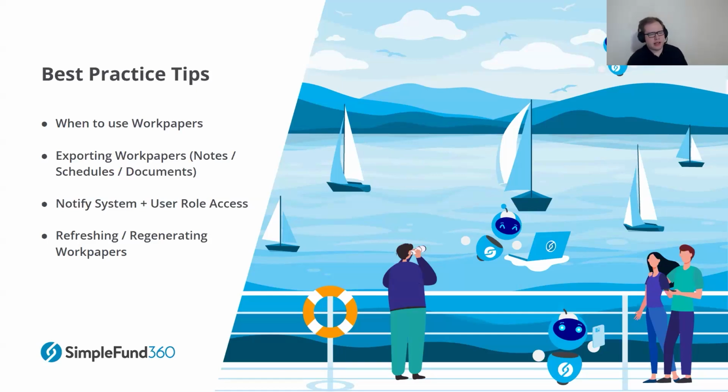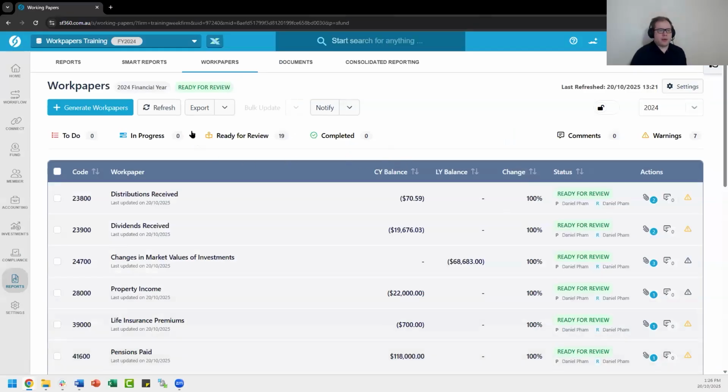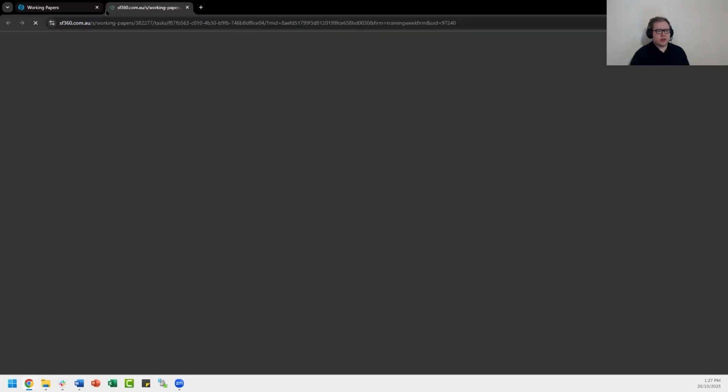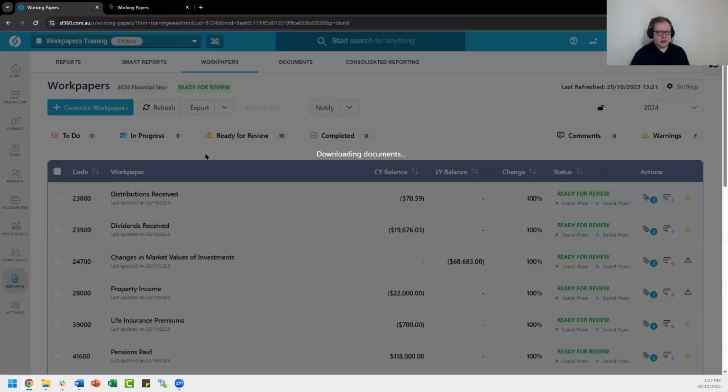The second note is that exporting Workpapers is available, and you might choose to use one of the particular options there depending on your choice. In our Workpapers screen, underneath Export, you have the option to export Workpapers, which exports everything, including all of the schedules, all of the notes that have been added to any of the Workpaper sections, as well as all of the documents. In addition, you can generate these separately if you wanted the notes only, schedules only, or the documents. So for instance, if we did the schedules and the documents as well,